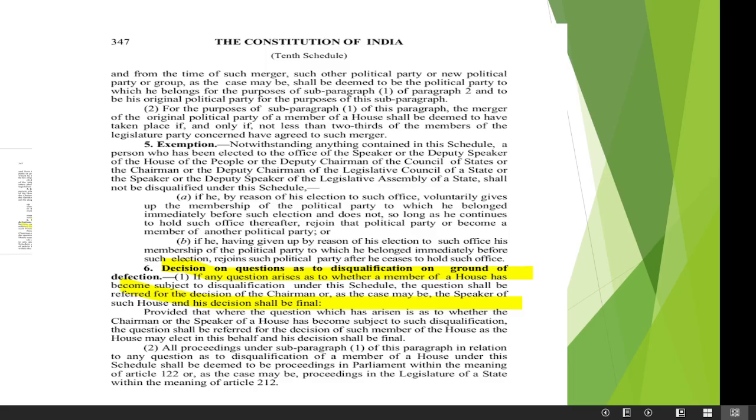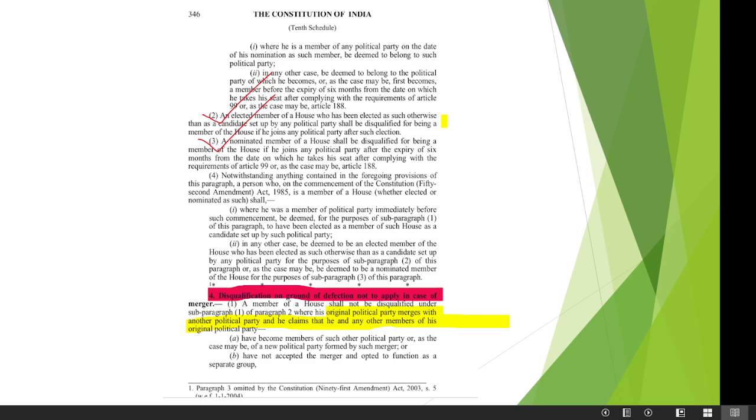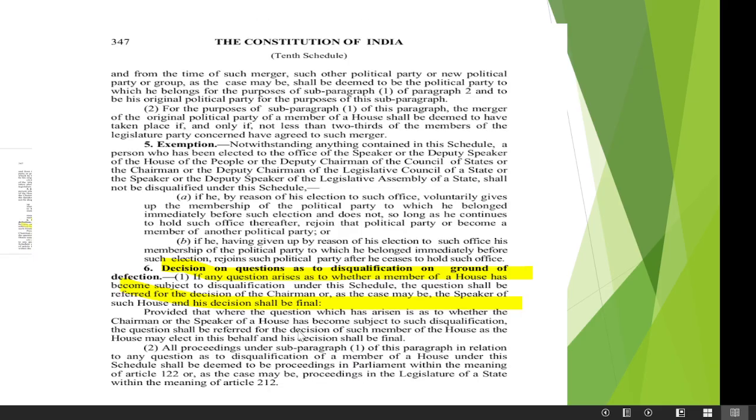All right. So this case may go to the Supreme Court, or what will be the decision, we don't know. But from an exam point of view, you have to remember that if two-third members agree, then anti-defection will not work. Okay. So it is an exception. So the number one exception is if there is a merger, and in that, if two-third members agree, then there will not be defection under the Anti-Defection Act.